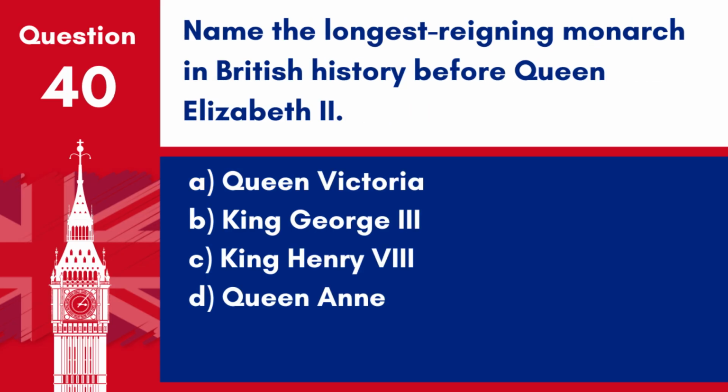Question 40. Name the longest reigning monarch in British history before Queen Elizabeth II. A. Queen Victoria. B. King George III. C. King Henry VIII. D. Queen Anne. Answer: A. Queen Victoria. Queen Victoria was the longest reigning monarch in British history before Queen Elizabeth II.